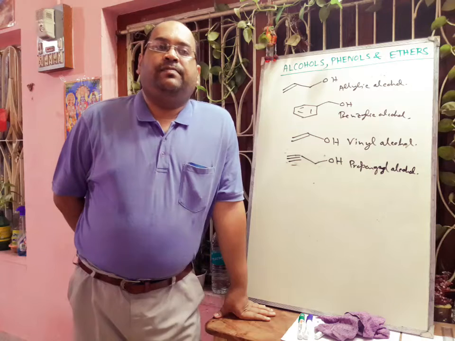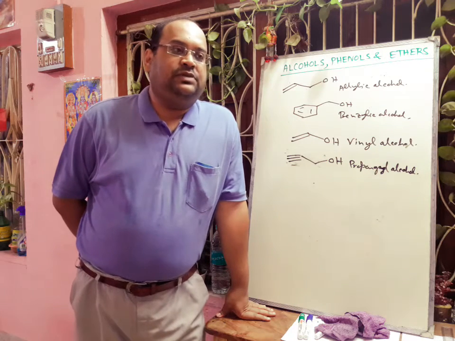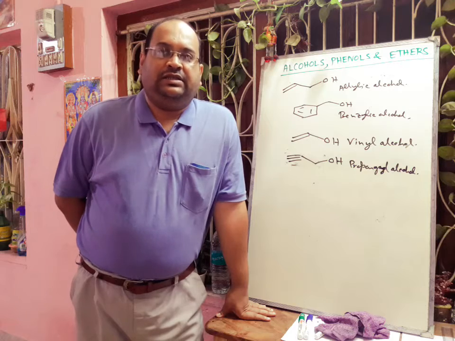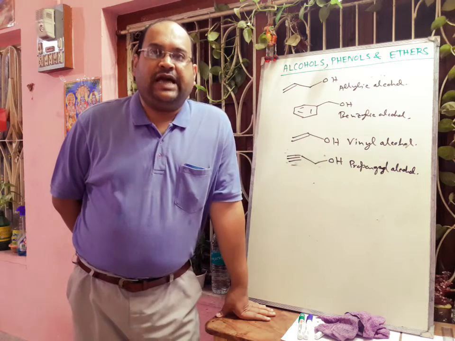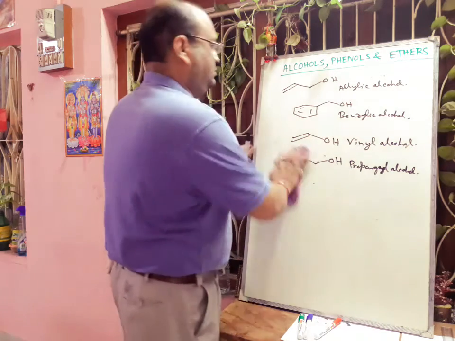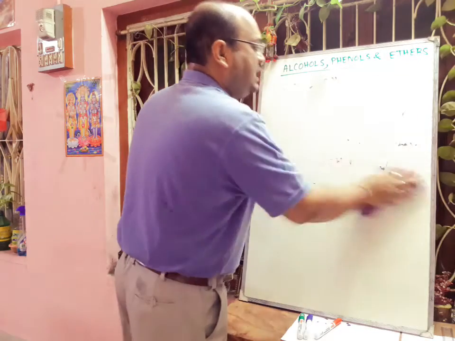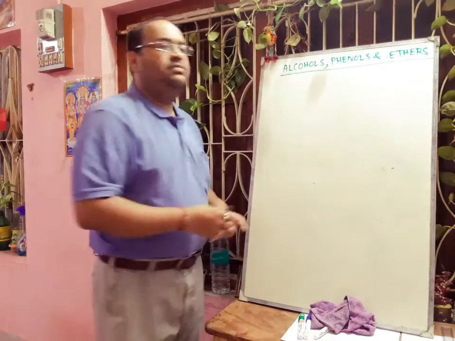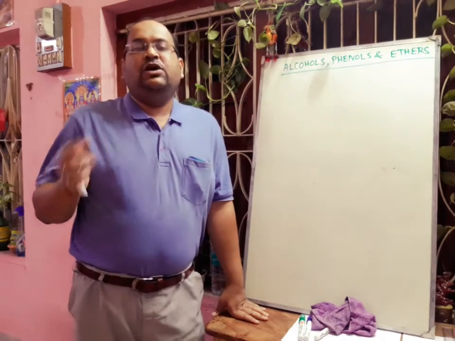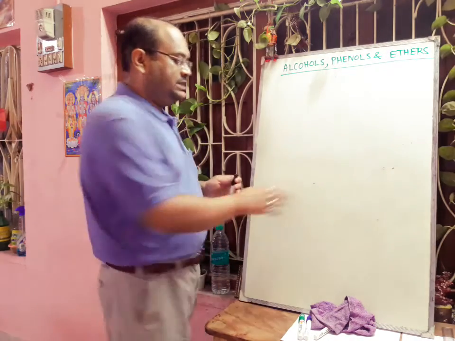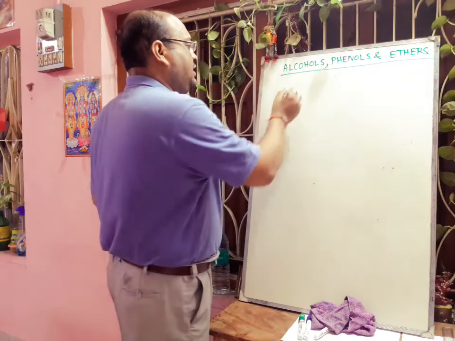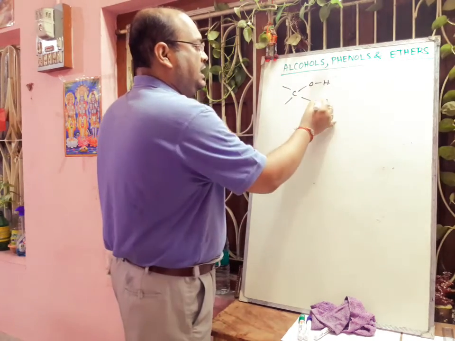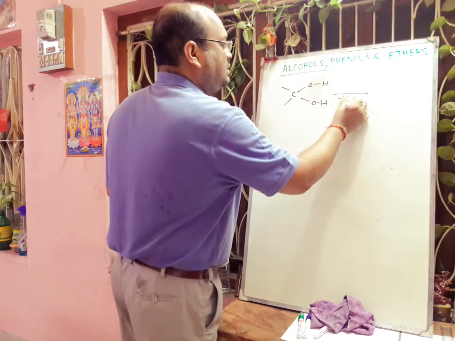Next, there may be another two types of alcohol. One is called geminal diol, another is called vicinal diol. This type of geminal alcohols or geminal diols are unstable. Vicinal diol is ethylene glycol. Ethylene glycol is a vicinal diol because the two OH groups are present at the 1,2 position of two side by side carbon atoms. But in case of geminal diol, this is not stable. Here there will be elimination of one water.